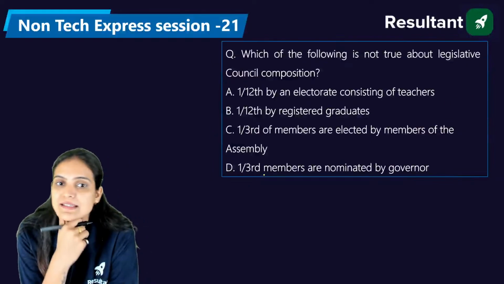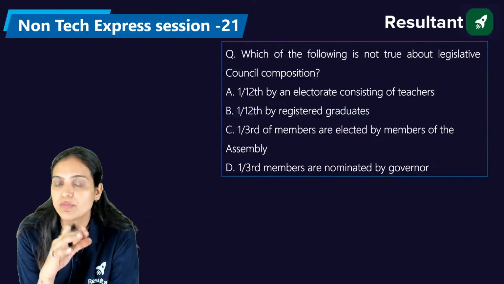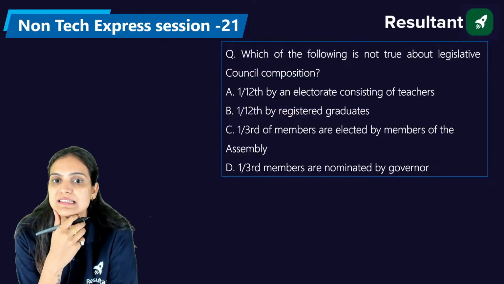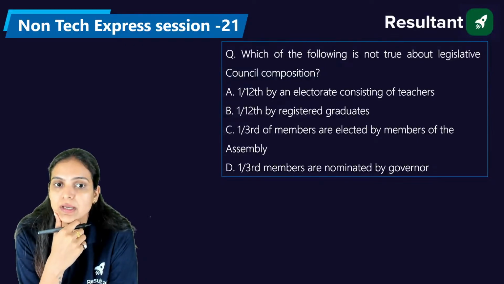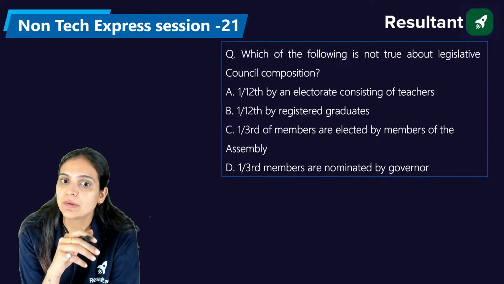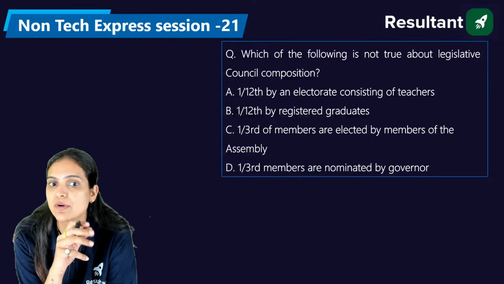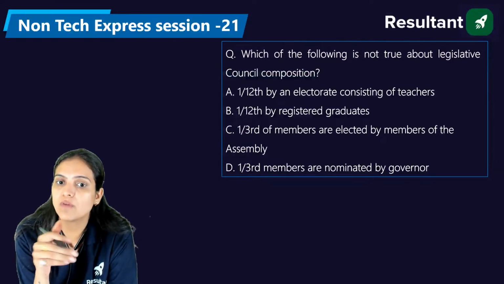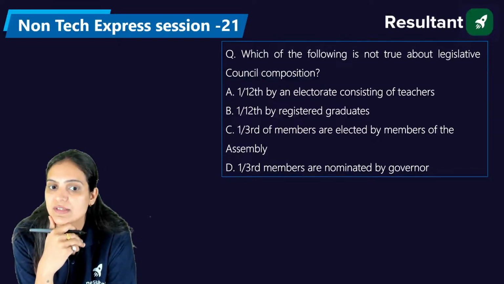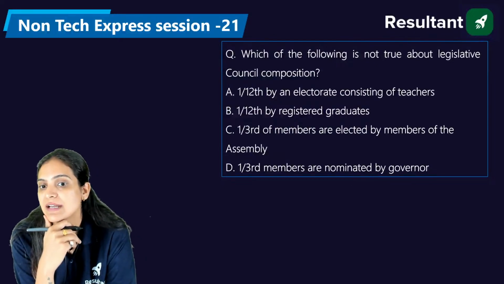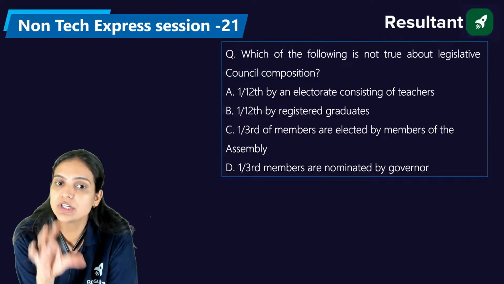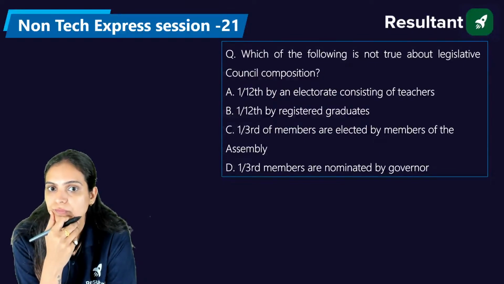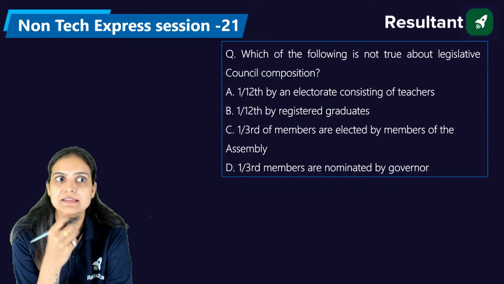Now, please answer this question: which of the following is not true about the legislative council's composition? A, 1 by 12th elected by an electorate consisting of teachers; B, 1 by 12th by registered graduates; C, 1 by 3rd of the members elected by the members of the assembly; D, 1 by 3rd of the members nominated by the government. Please answer, everyone.